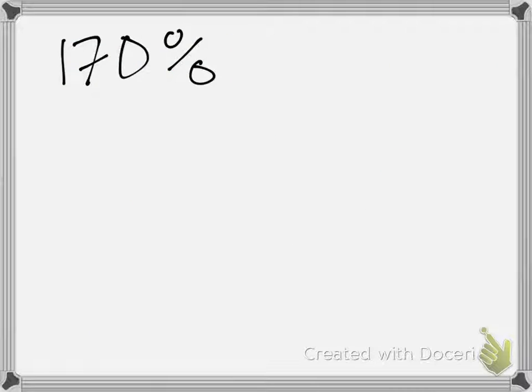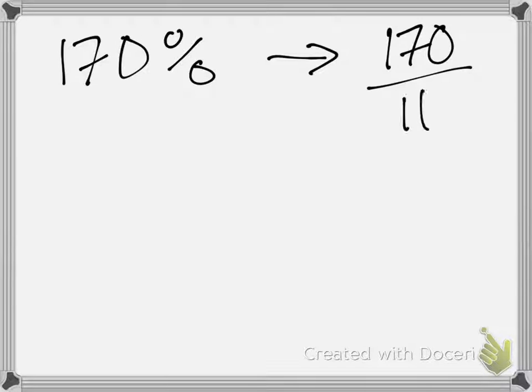We've been introduced to this before, 170%. I want you guys to first write that as a fraction. What is this as a fraction, you guys? Who can tell me it as a fraction? Hannah. Mixed number or fraction first. That would be in simplest form. Okay, 170 over 100.